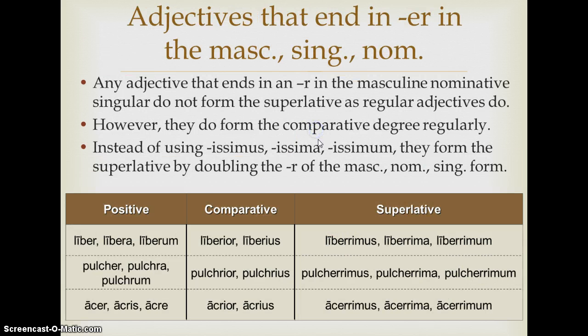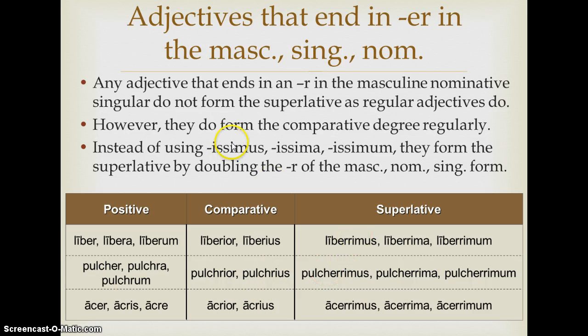Any adjective that ends in er in the nominative singular masculine, such as liber, libera, liberum, pulcher, pulchra, pulchrum, and acer, acris, acre. Okay. Again, they are going to form their comparative regularly. Okay. So liberior, liberius, pulchrior, pulchrius, acrior, acrius, exactly what you would expect.